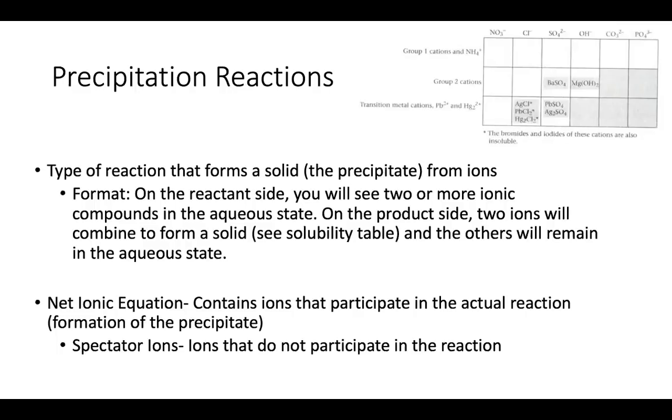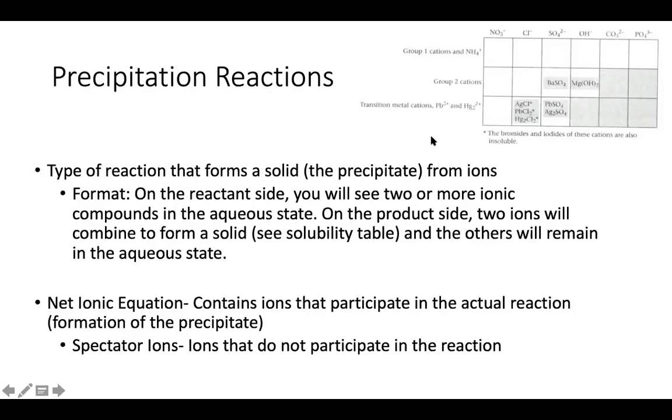Then when you look at the product side, right, you'll probably see one or maybe two ionic compounds in the aqueous state, but you should also see a cation and anion paired that are in the solid state on the product side, right? That solid product is what we call a precipitate.